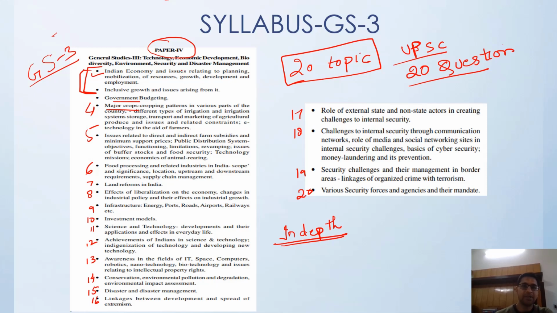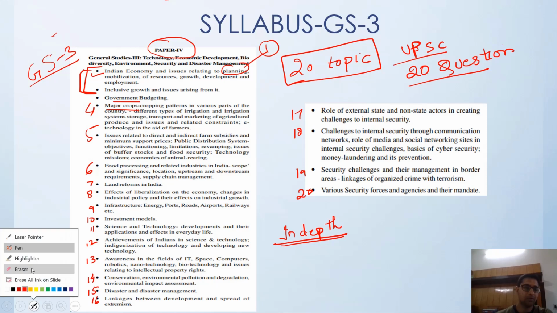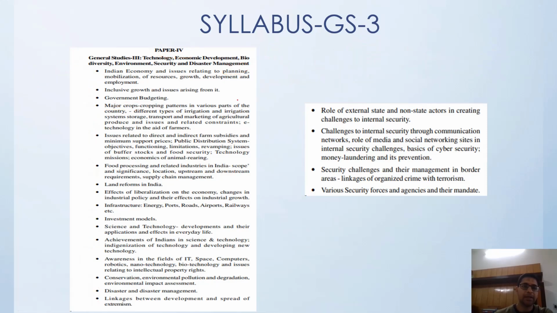Here it is talking about Indian economy and what the issues related to planning are. That is the first subcategorization. Mobilization of resources is the second. Growth is the third. Development and employment is the fourth. That means within a single topic, you have four subcategorizations.